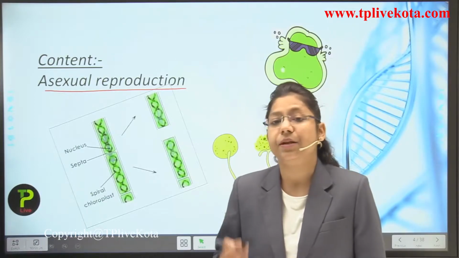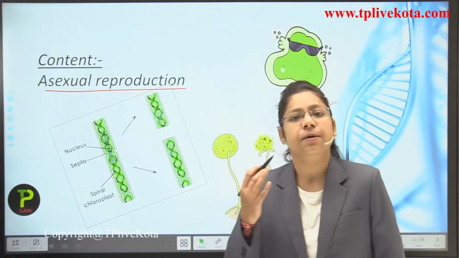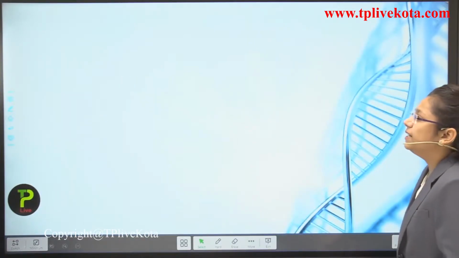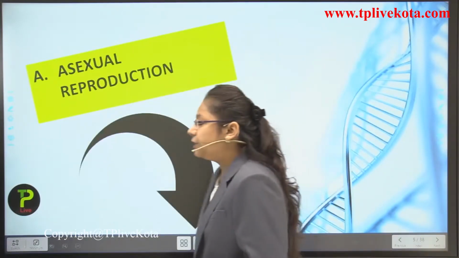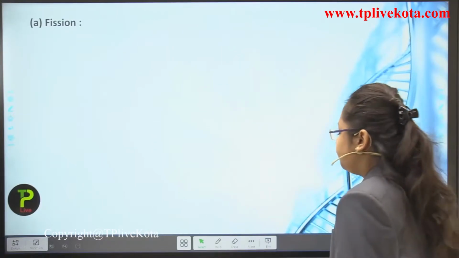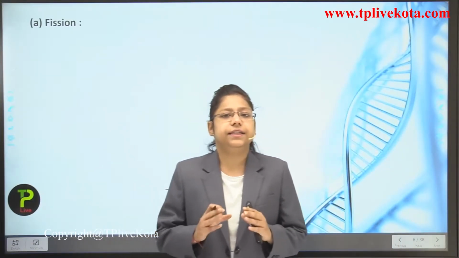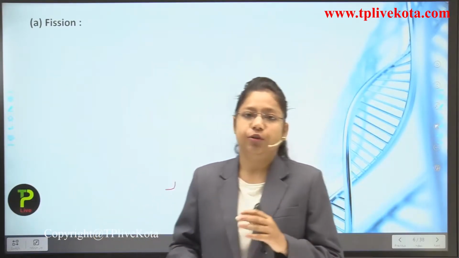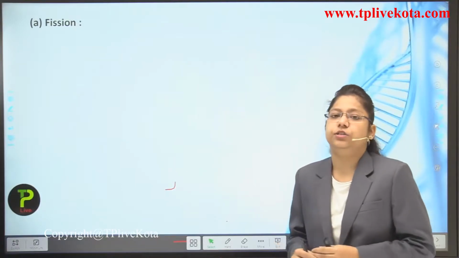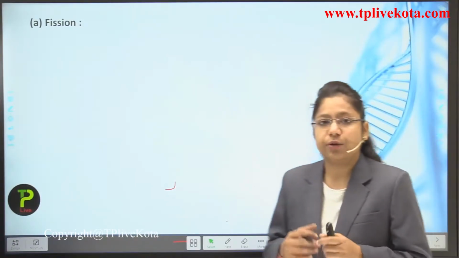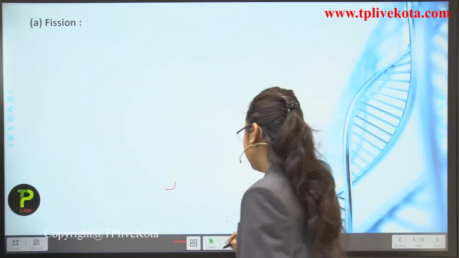How it happens, we will study in this lecture. Okay students, let us start with asexual reproduction. First, I want to make this clear that asexual reproduction occurs in many ways. The first type of asexual reproduction is fission, so we are going to talk about the first type of asexual reproduction.